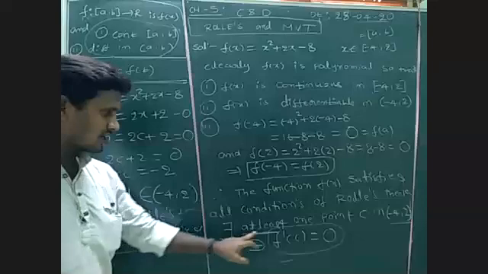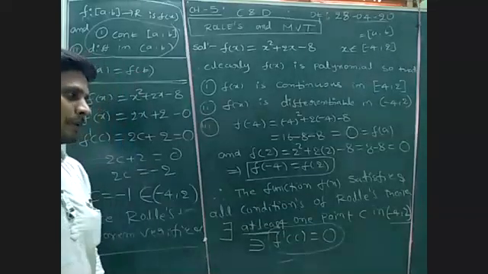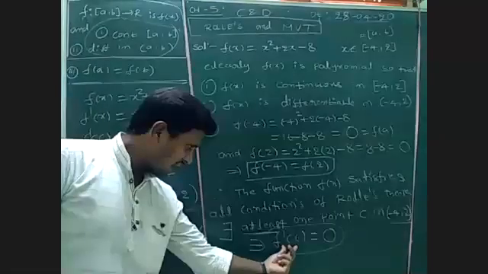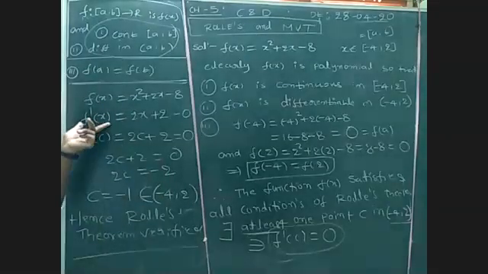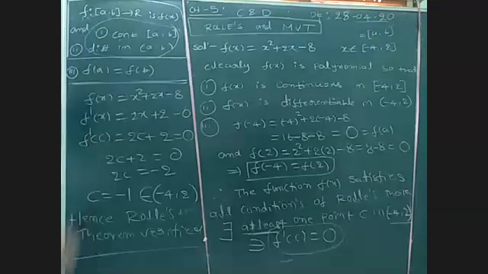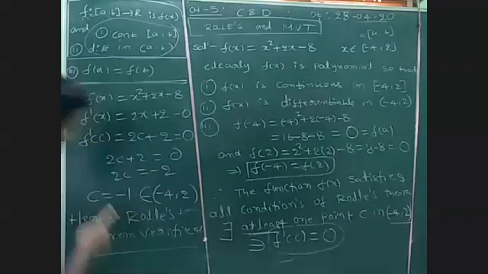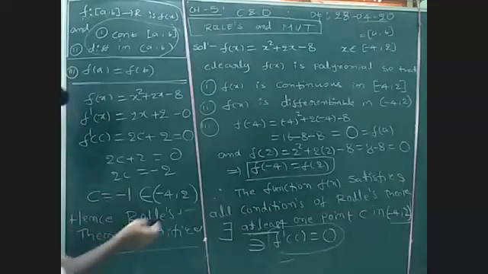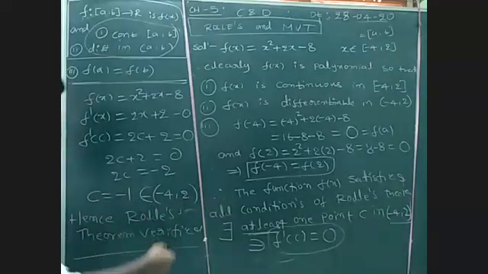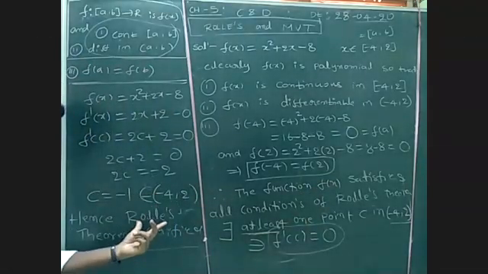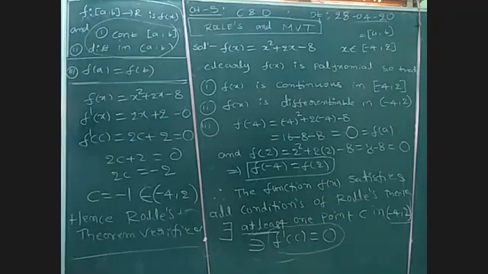There exists at least one point c in the open interval such that f dash of c is equal to 0. To find f dash of c, first we find f dash of x using the given function. Then we equate f dash of c to 0 and get some c value. After getting the c value, we check whether it belongs to the given interval or not. If it does, we can write Rolle's theorem verified.